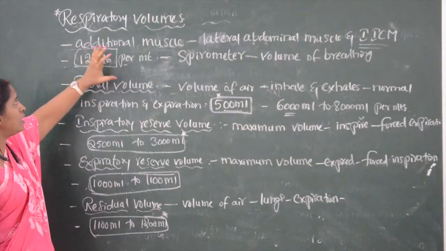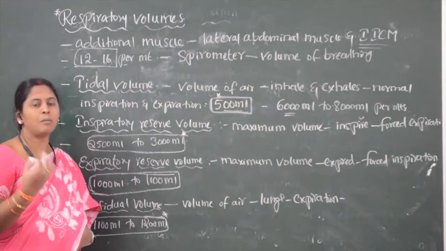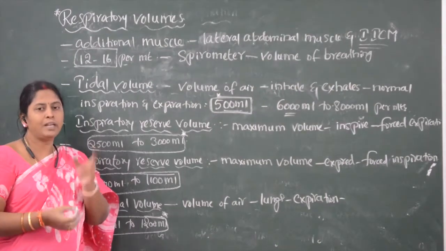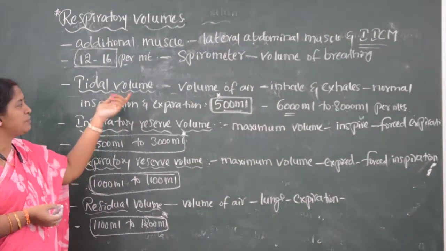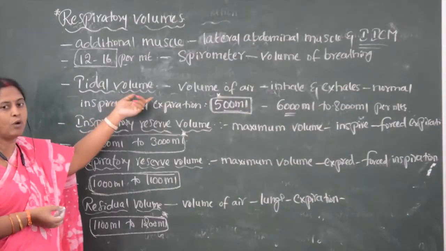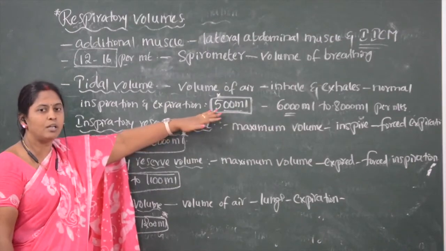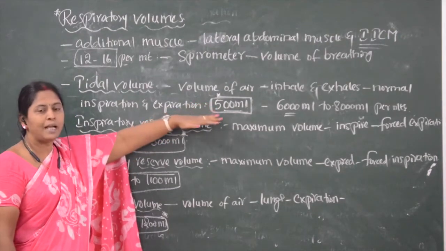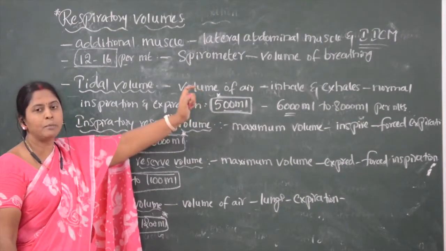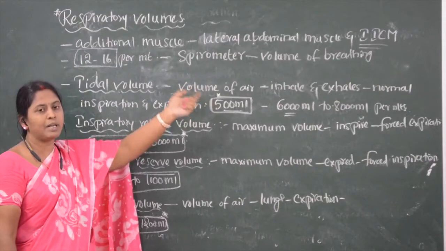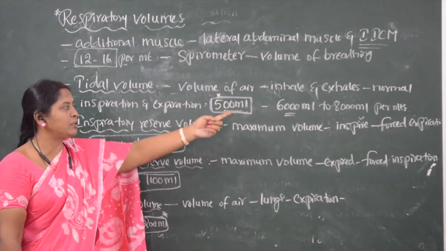The first respiratory volume is tidal volume. Tidal volume is the volume of air a normal person inhales or exhales during normal inspiration and expiration. A person can inspire or exhale a tidal volume of 500 ml. But a healthy human being can inspire or expire in a minute a volume that ranges from 6000 ml to 8000 ml.